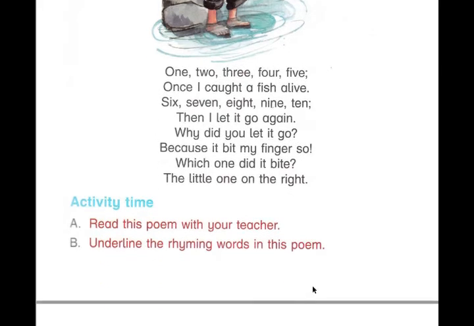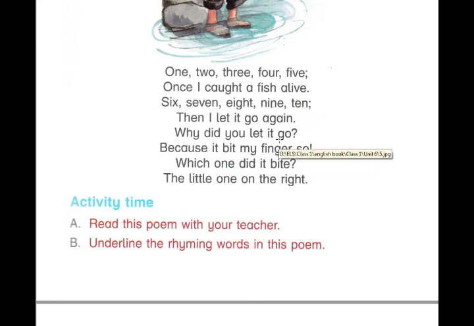Okay, now it's activity time. Underline the rhyming words. In the first 2 lines, five and alive.